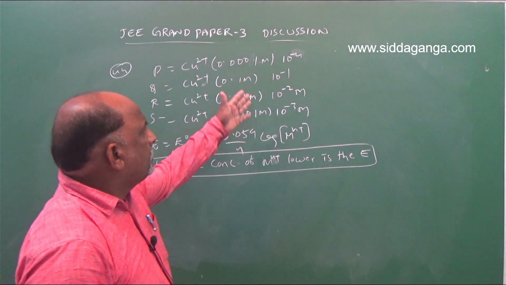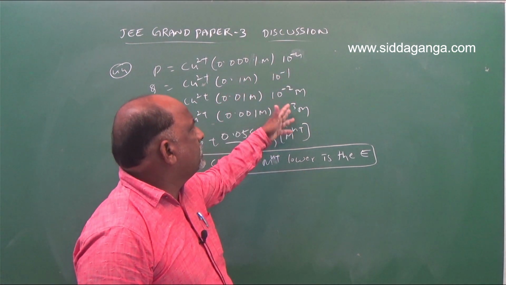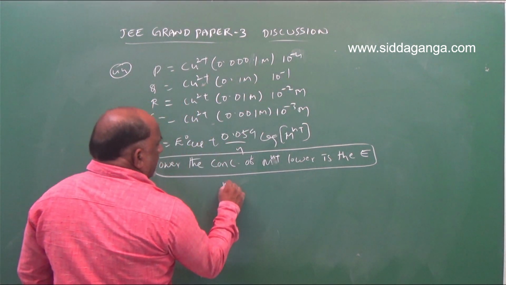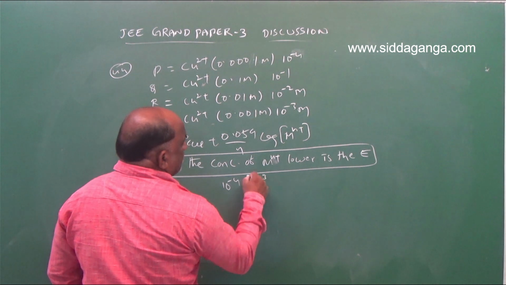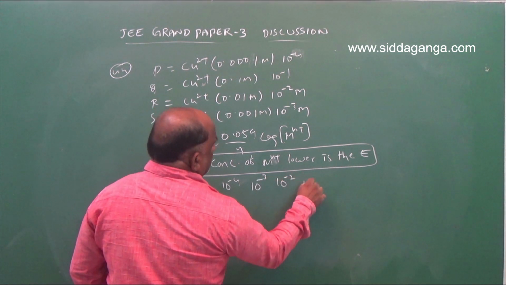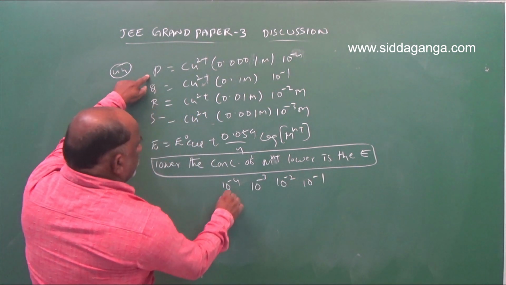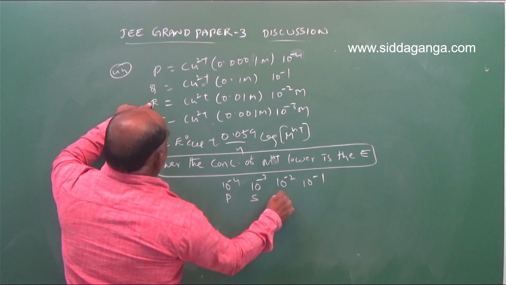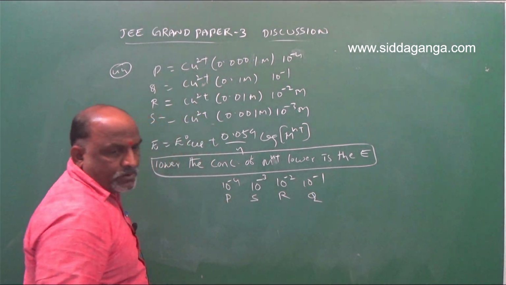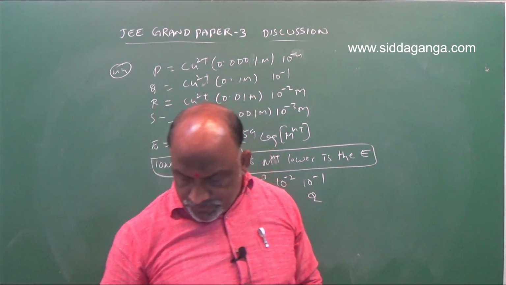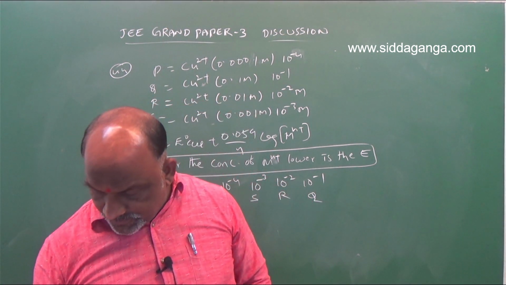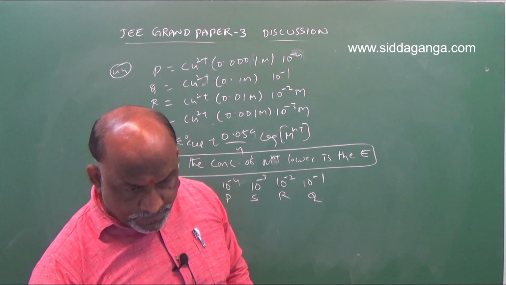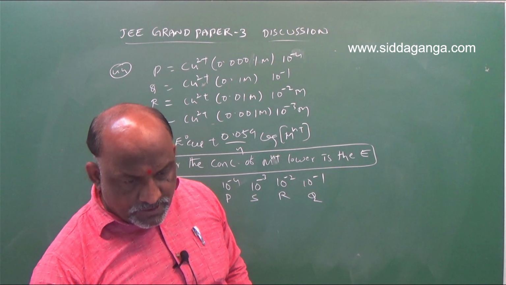So we know 10 power minus 4, 10 power minus 3, minus 2, minus 1. Minus 4 is P. Then S, R, Q. So the order is P, S, R, Q. There is a question. P S R Q, which is the option Q R S P in reverse.